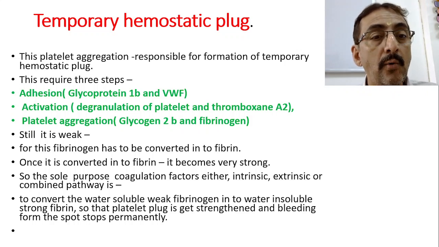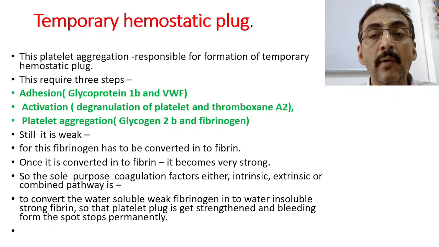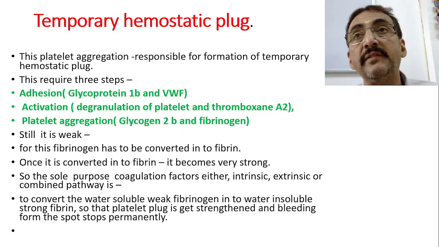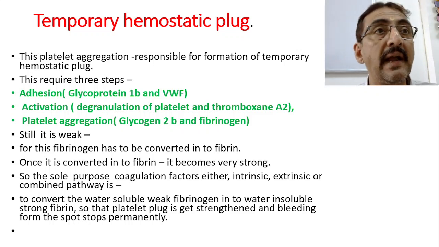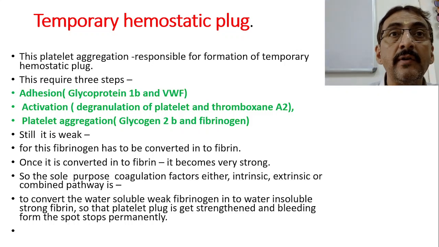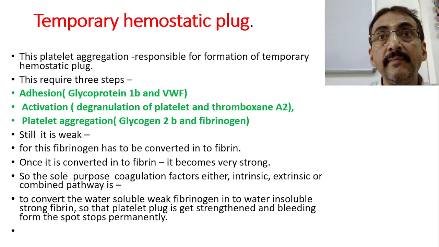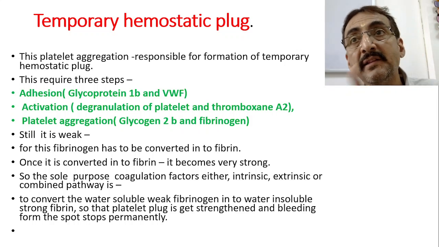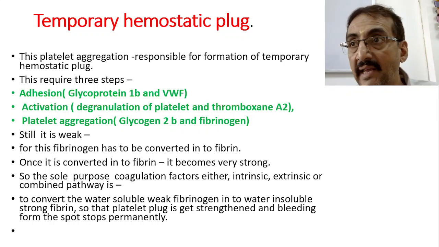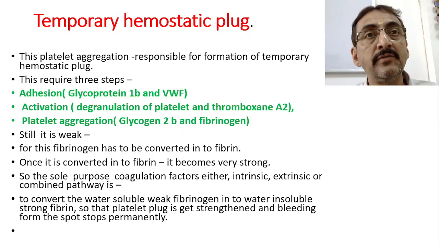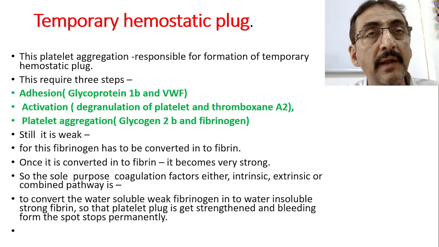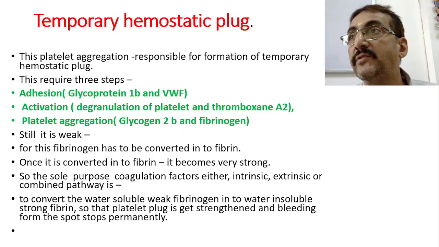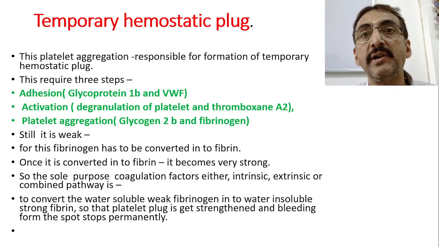In the whole process, coagulation factors are very, very important. Only after the activation of the coagulation cascade can fibrinogen be converted into fibrin. This silky, mesh-like fibrin will get deposited over the plug, and the plug becomes stronger, which is also called the permanent hemostatic plug.